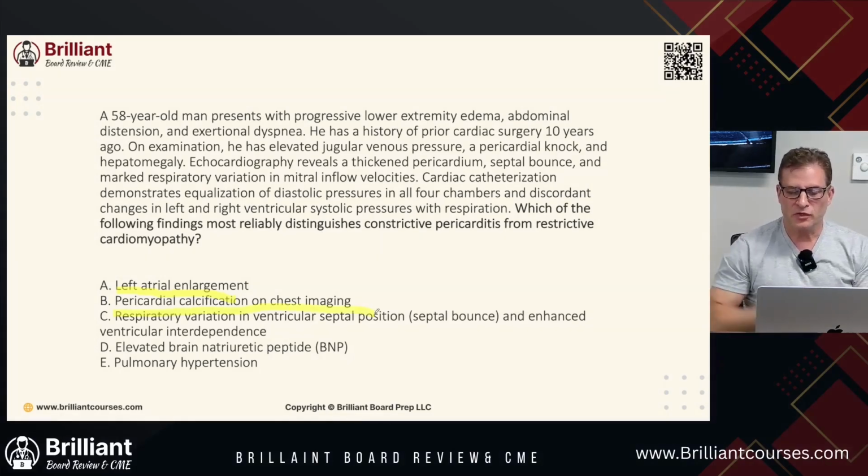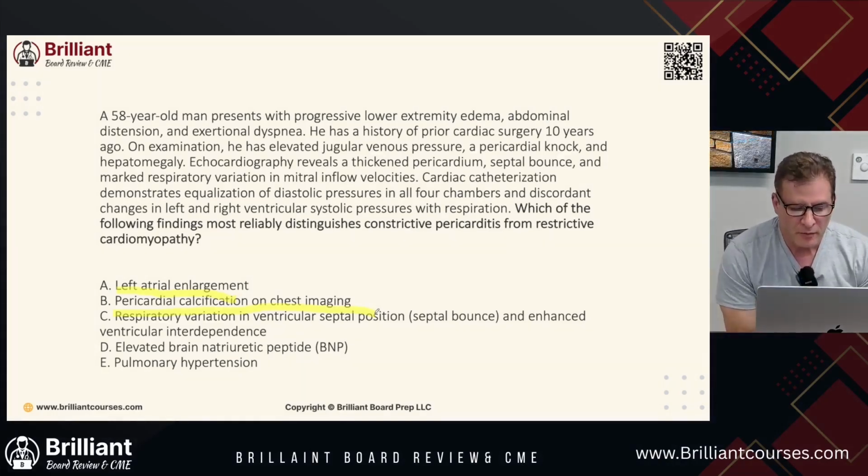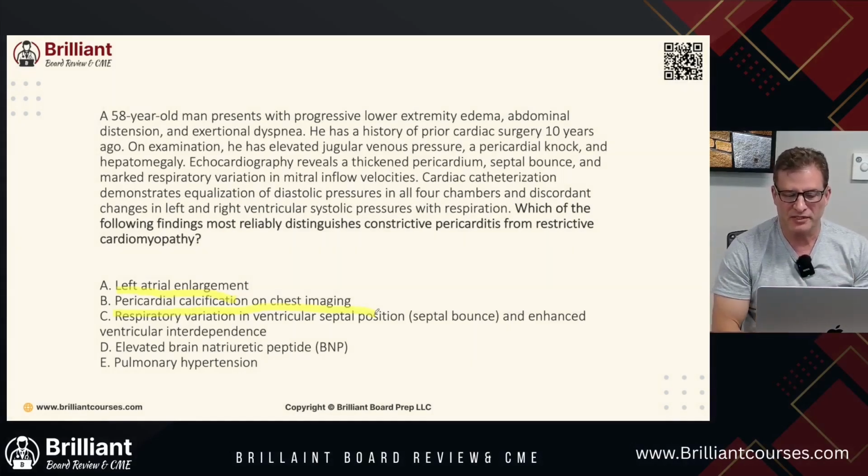So constrictive pericarditis from restrictive, can there be pericardial calcification on chest imaging? Yes, there can be. Respiratory variation in septal position. There's a septal bounce and enhanced ventricular interdependence.